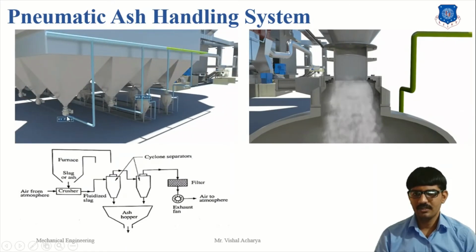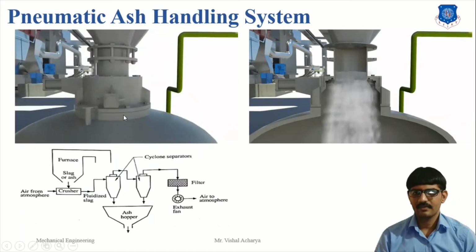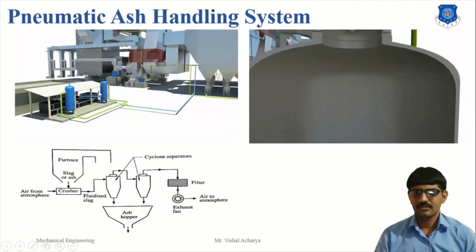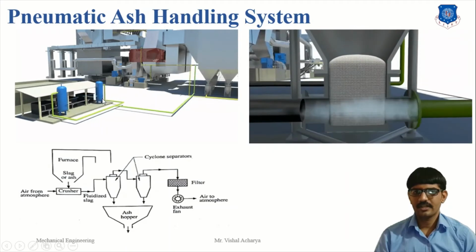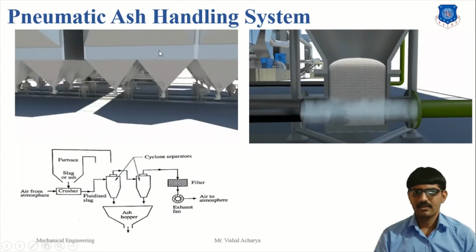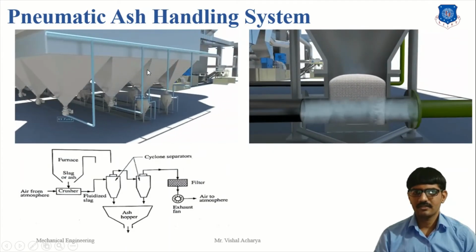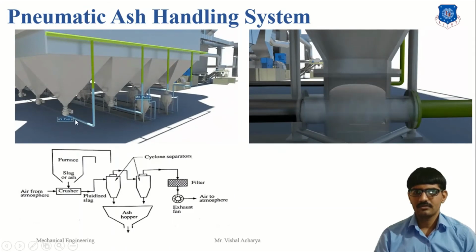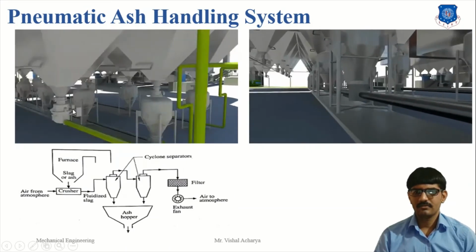In the shown figure, compressed air transfer. First, a compressor is used for the air compression, and compressed air transfers to the boiler.